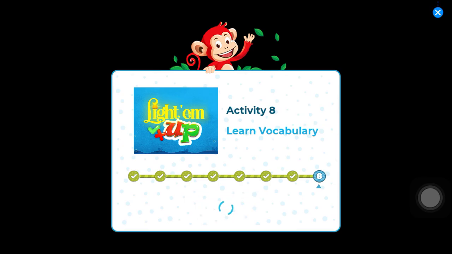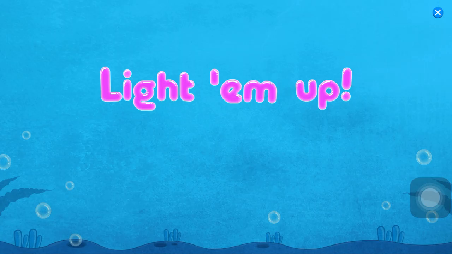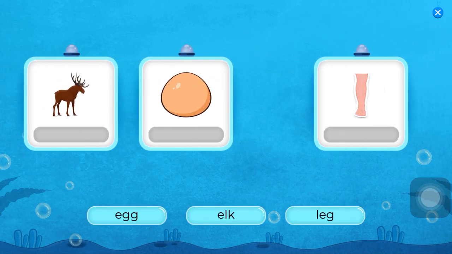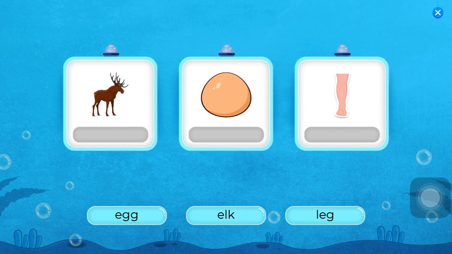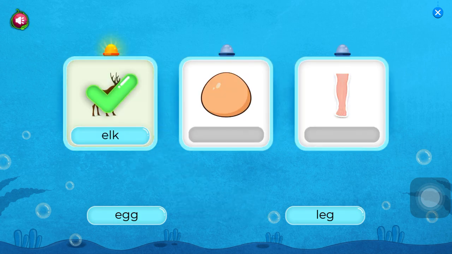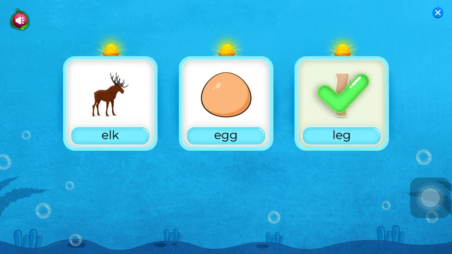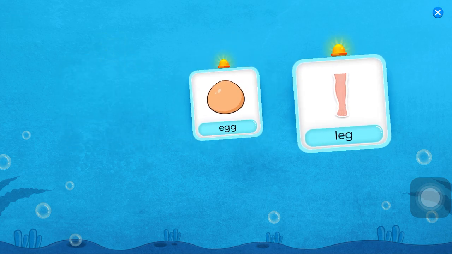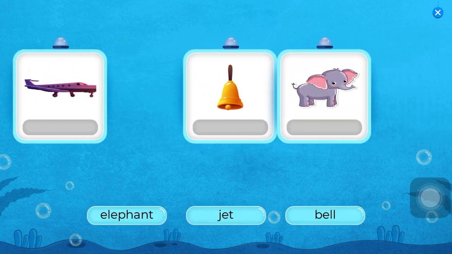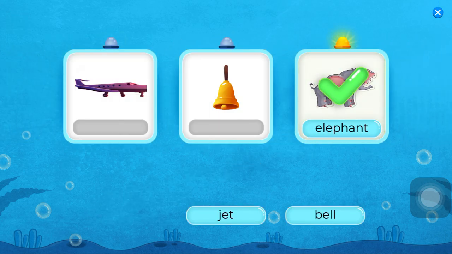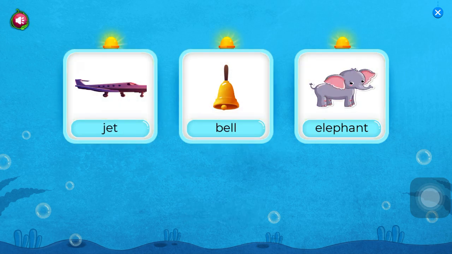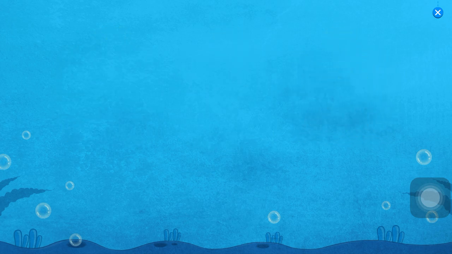Activity 8. Learn vocabulary. Drag the text to match the pictures. Elk. Egg. Leg. Elephant. Bell. Jet. Well done.